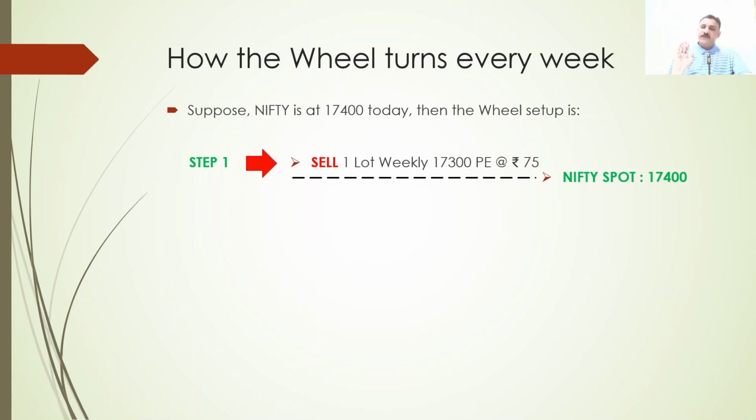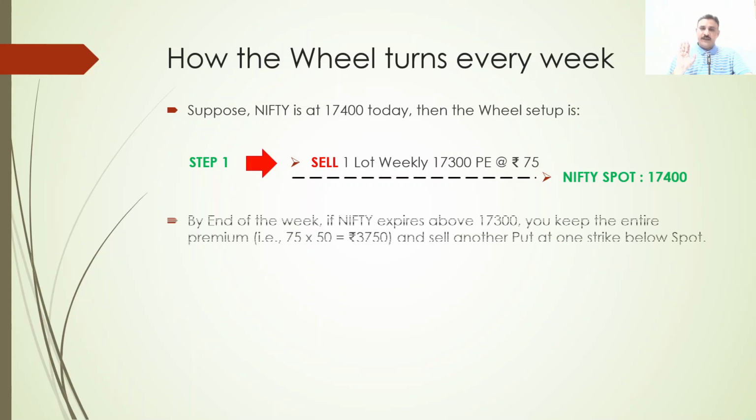Spot is at 17,400. You are selling 17,300 PE for 75 rupees, okay? By end of the week, if the Nifty expires above 17,300, means your put is still out of the money. You keep the entire premium, which is 75 multiplied by 50. 75 is the put premium you collected, and 50 is the Nifty lot size.